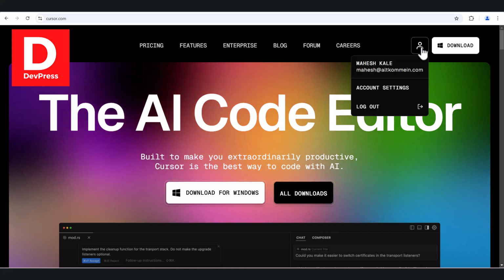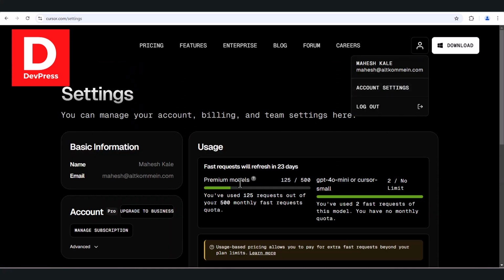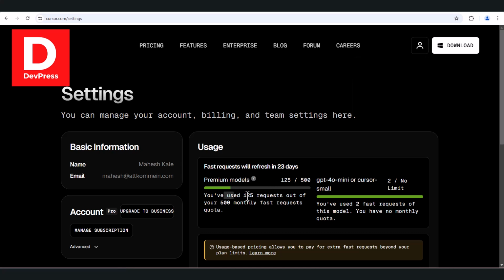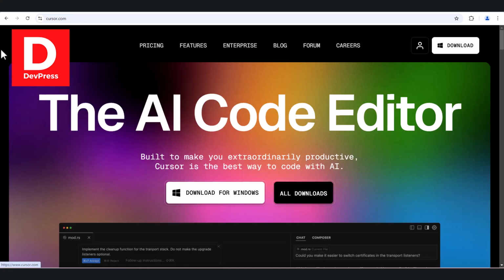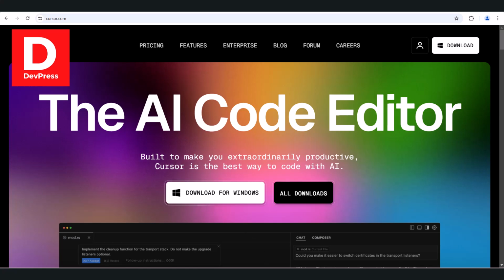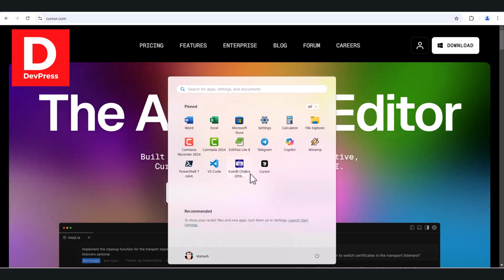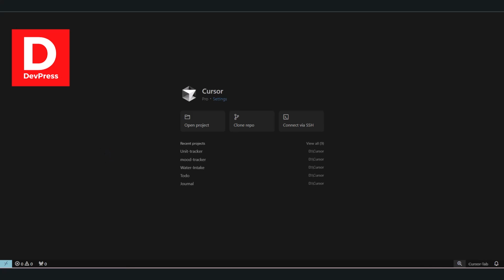Okay, so let me check the amount of queries I made right now. 125 so far, right? So I have a lot of quota left, right? So right now let me open Cursor again. We can make an Affirmation app, right?